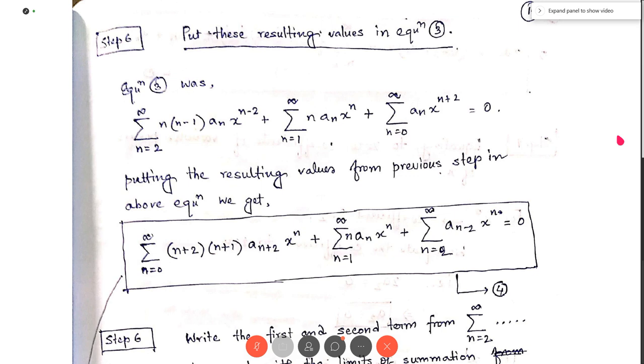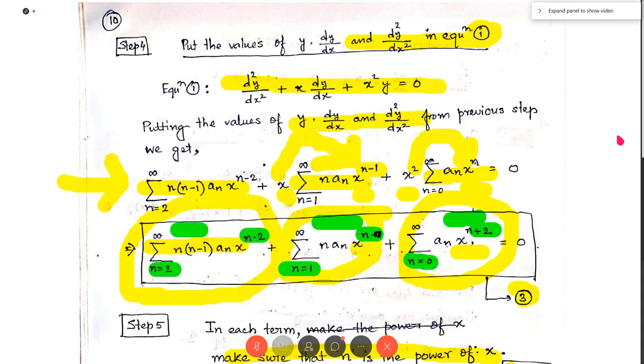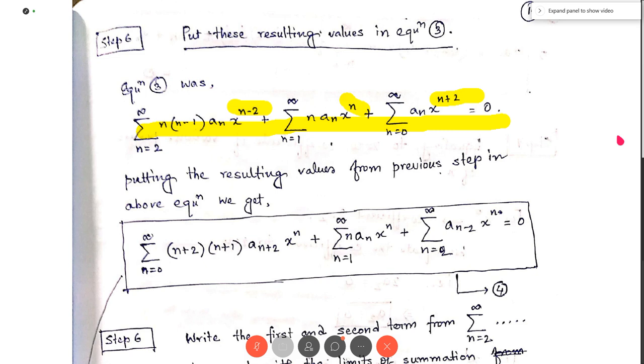So equation 3 was this. Power of x of first term was n minus 2, second term was x to the power n, third term was n plus 2. Now putting the resulting values that we have from previous step, we get here, this is for the first term, the second term is unchanged, and the third term is from here. Okay, so we put all these values in equation 3 and we get this equation.